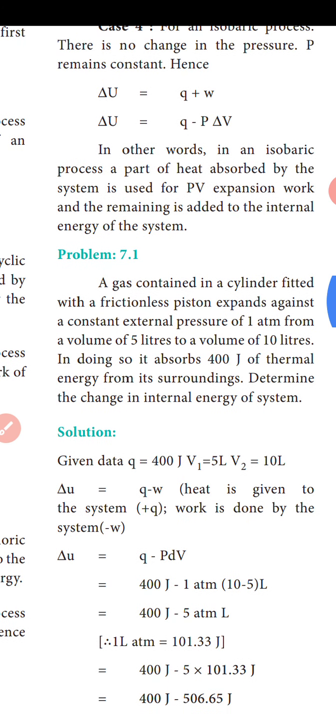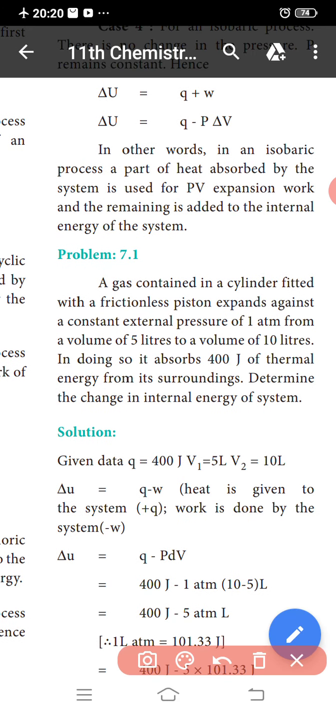Solution: given data, Q is equal to 400 joule. V1 is 5 liters and V2 is 10 liters. So del U is equal to Q minus P del V. Q value is 400 joule minus P del V. P del V means the change in volume. So 1 atmosphere times V2 minus V1, so 10 minus 5, so 5 atmosphere liter.